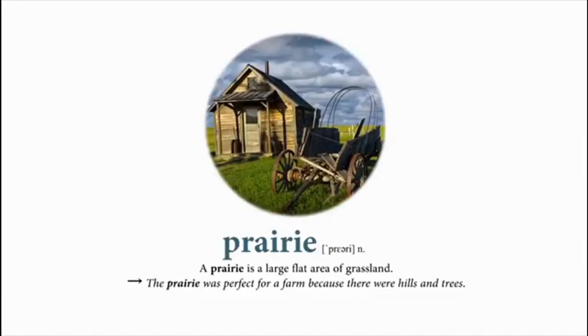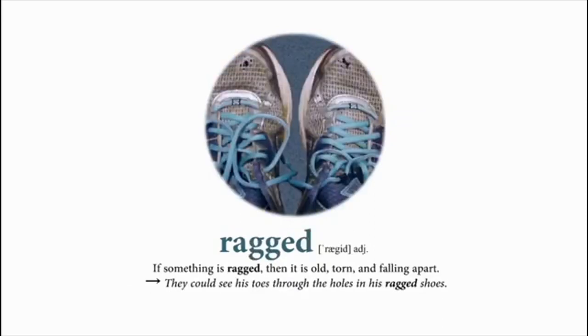Prairie. A prairie is a large, flat area of grassland. The prairie was perfect for a farm because there were hills and trees. Ragged. If something is ragged, then it is old, torn, and falling apart. They could see his toes through the holes in his ragged shoes.